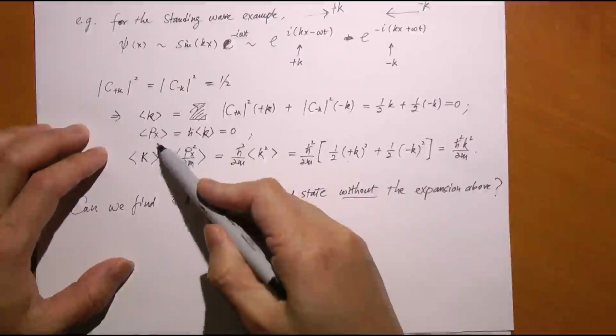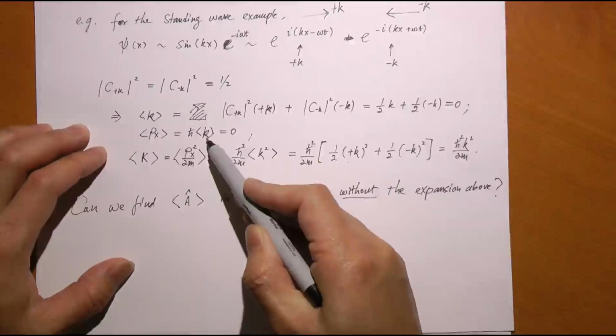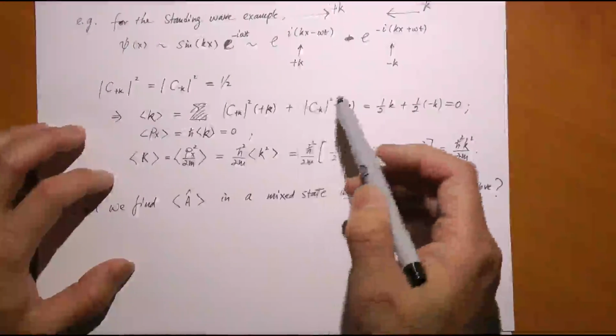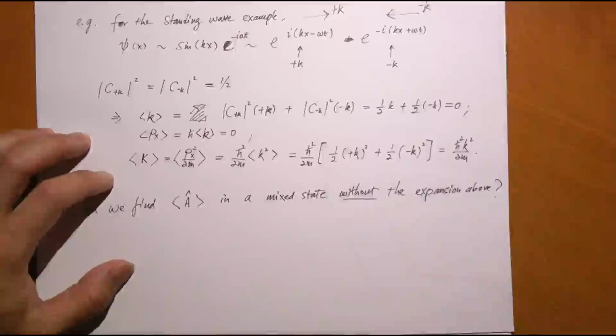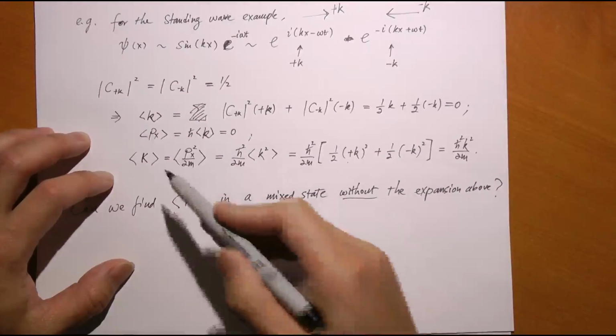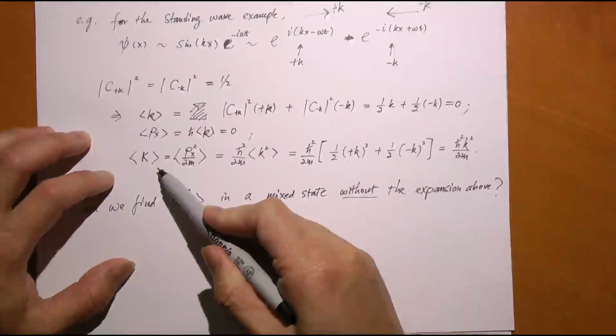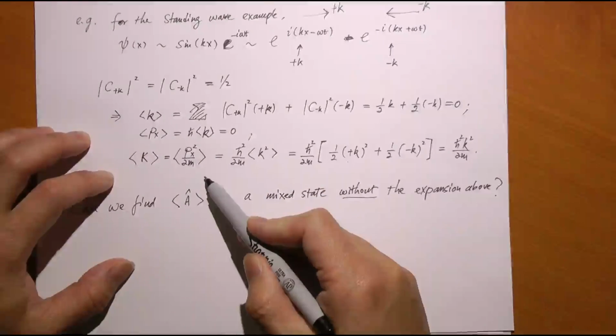Okay. Correspondingly, px, which is proportional to k, is also 0. So the momentum has no preferable direction. The average value is 0. Okay. What about the kinetic energy? Well, the kinetic energy is px squared over 2m.